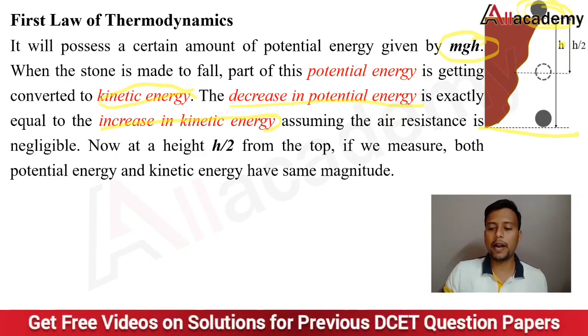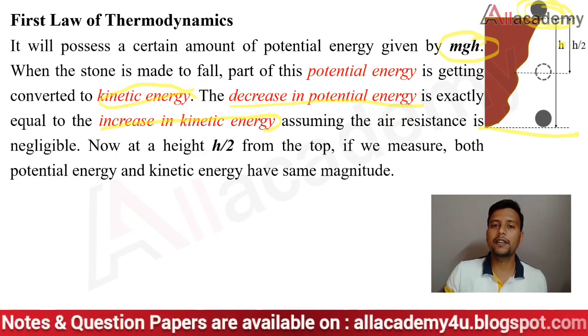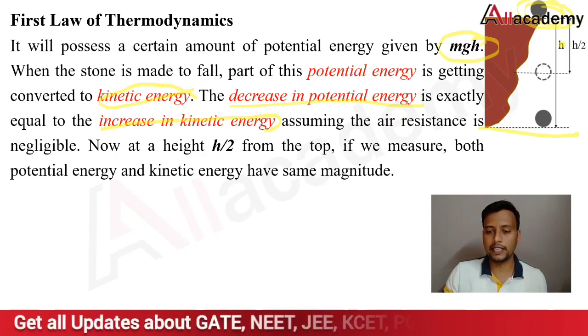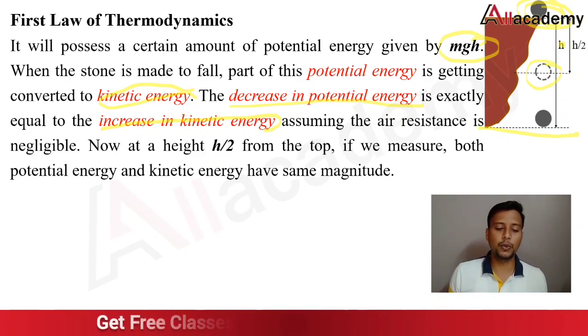Now if I assume h by 2, means at half of the height, the stone will be at this position. So this stone will have an equal magnitude of potential energy as well as kinetic energy. Both potential energy and kinetic energy will have the same magnitude at h by 2.